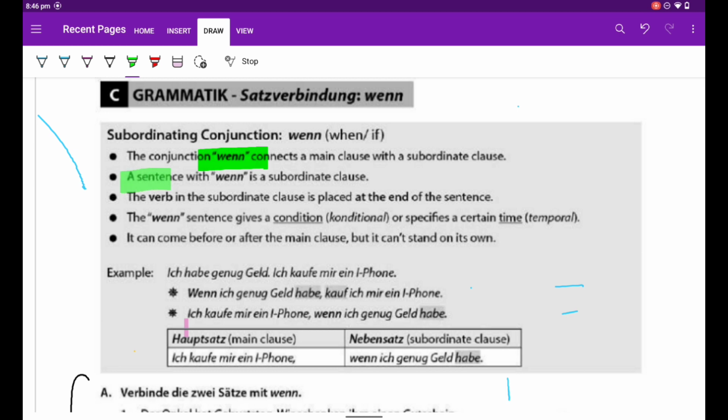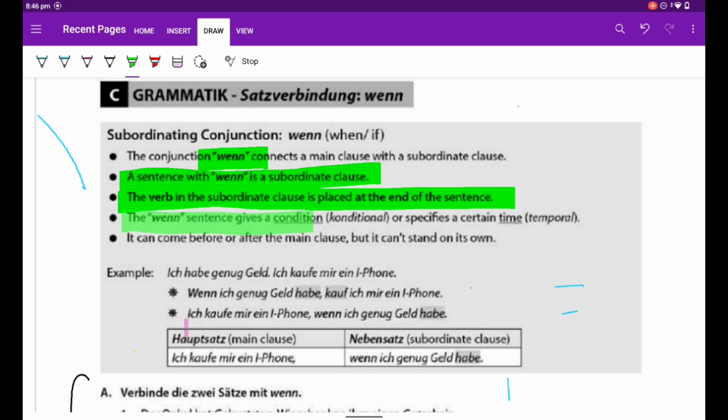A sentence with wenn is a subordinate clause. A verb in the subordinate clause is placed at the end. A wenn sentence gives a condition, that's why known as conditional, or specifies a certain time, and in German it is known as temporal. It can come before or after the main clause.